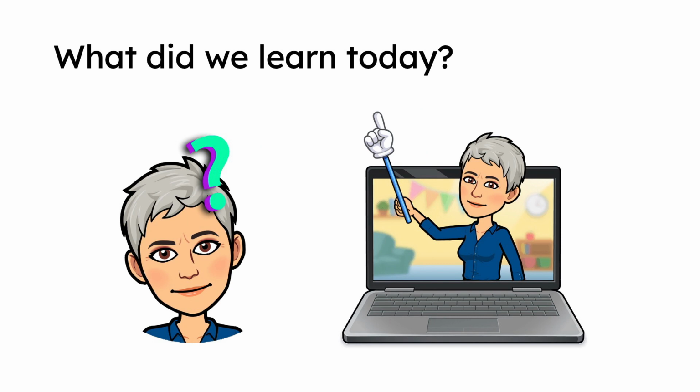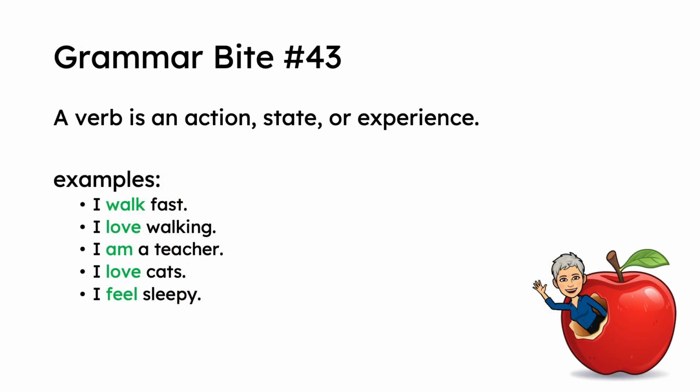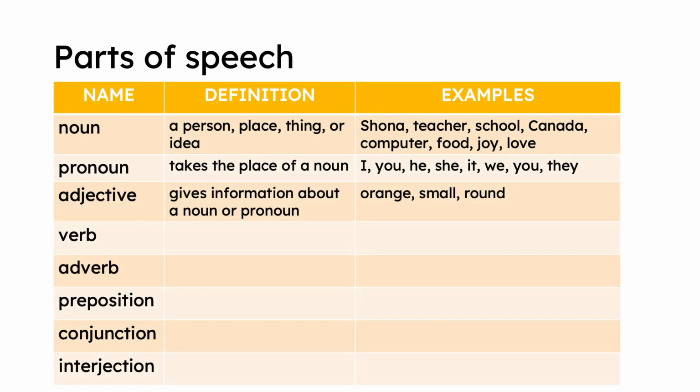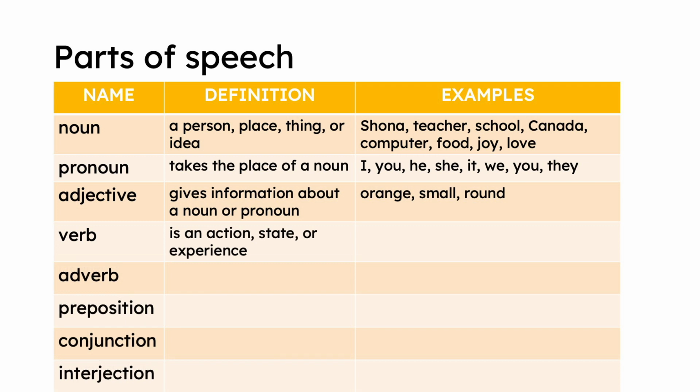Let's wrap up. What did we learn today? We learned a verb is an action, state, or experience. Here are the examples I gave you. Now let's continue filling out this chart. What's the definition for a verb? A verb is an action, state, or experience. Some examples are walk, love, am, and many more.